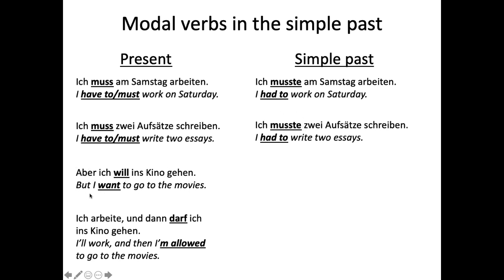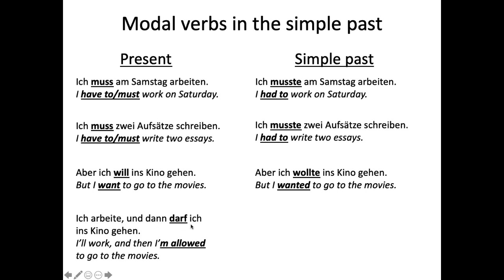Oh, here's one rule that is important to note: coordinating conjunctions don't count as a position. So we will have those as well later. The coordinating conjunctions are aber, oder, denn, sondern, and und. So aber is a coordinating conjunction, it doesn't count. The ich is actually the first position, and then will is the second position. So we want to change this to the simple past. Instead of ich will, we're going to say ich wollte. Aber ich wollte ins Kino gehen. So we've got our conjugated verb in the second position, and then our infinitive at the end.